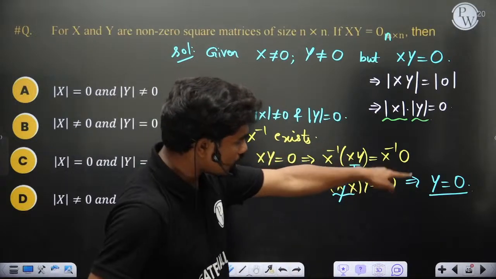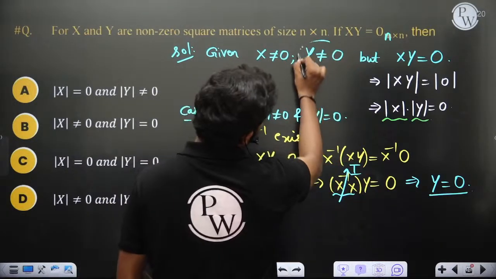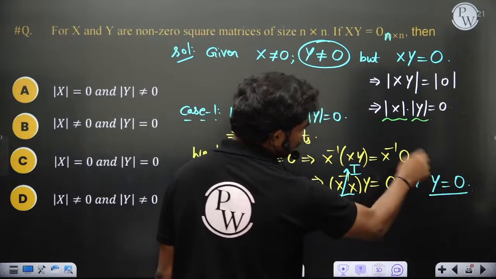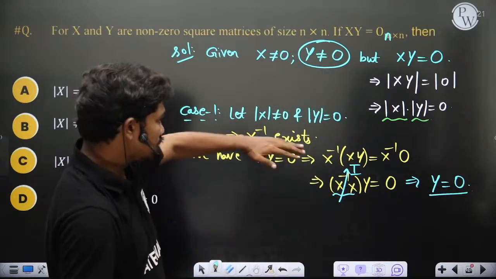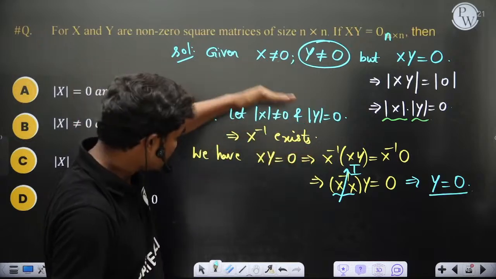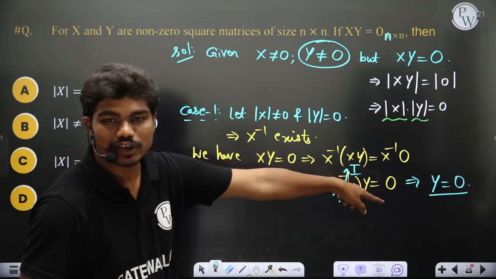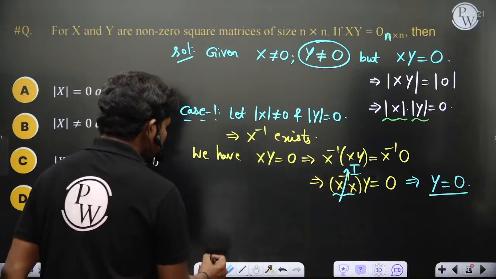But this is actually a contradiction to the given question, because clearly they have told you y is not equal to 0, but this simple calculation tells you that y is actually 0. That means this cannot be a possibility. Because if you take this as a possibility, if x inverse exists, that x inverse is proving that y equal to 0, which is not true actually. Okay, if you go for case 2,